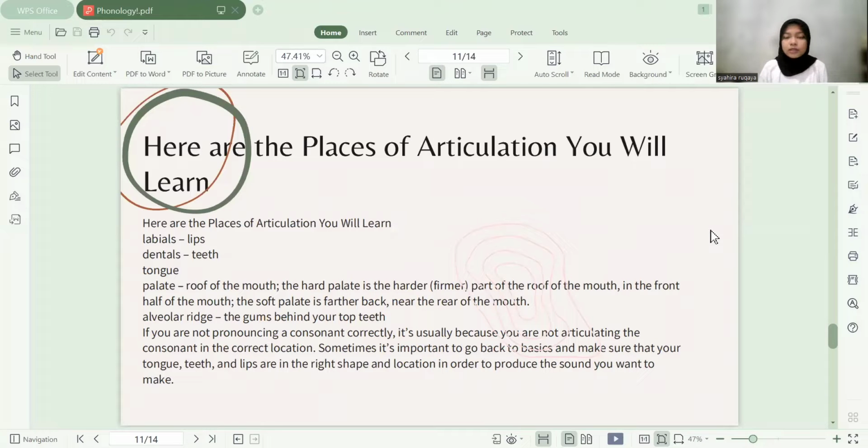Here are the parts of articulation you will learn. Labials, lips. Dentals, teeth. Tongue. Palate, roof of the mouth. The hard palate is the harder part of the roof of the mouth in the front half of the mouth. The soft palate is farther back, near the rear of the mouth.